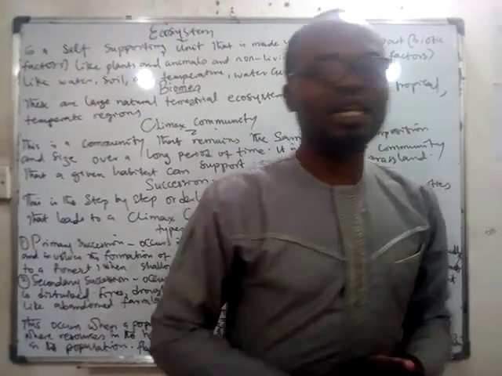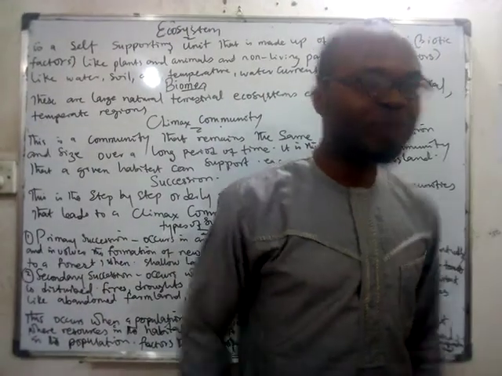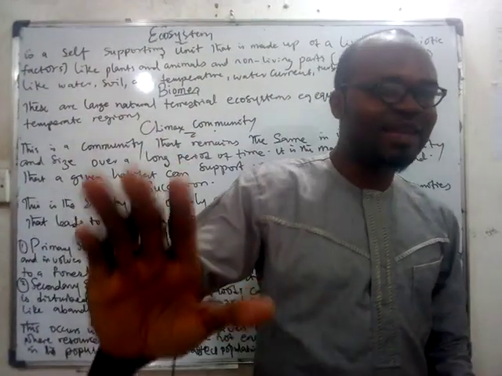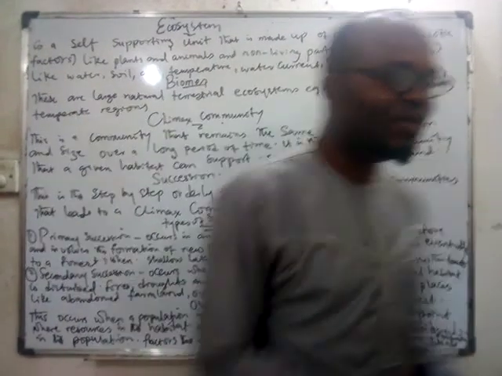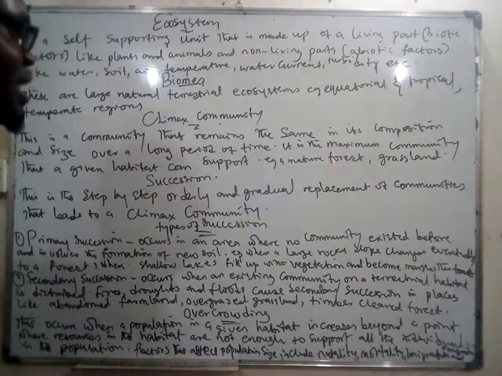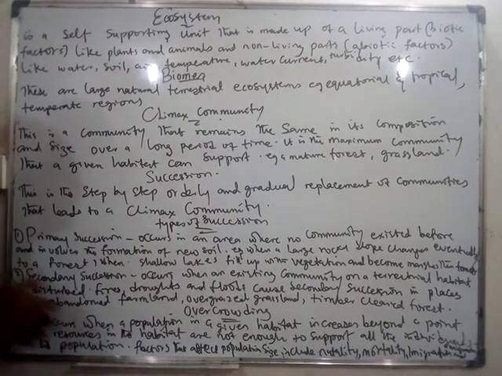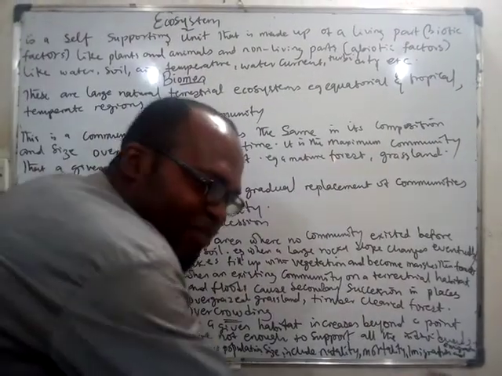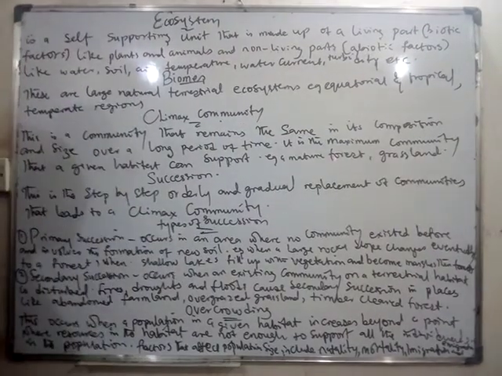But take an instance where there is nothing like that. The population will stay the same for a very long time. And you call such a community what? Climax community, because it has not been destroyed. It has stayed the same. The size has been the same. Nothing has destroyed some part of it. You understand? And the composition.